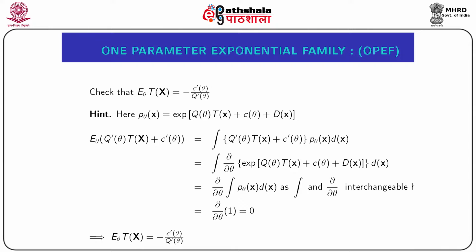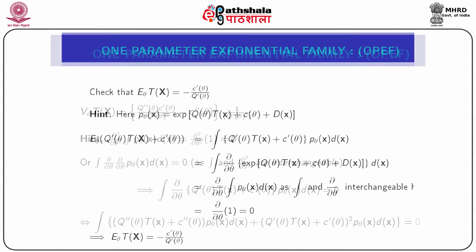Now, as p_θ(x̃) is the joint PDF without loss of generality, the integration of p_θ(x̃) dx̃ is equal to 1. As a result, the expectation of q′(θ)T(x̃) + c′(θ) is equal to ∂_θ of 1, and that is equal to 0. That means E[T(x̃)] = −c′(θ)/q′(θ).